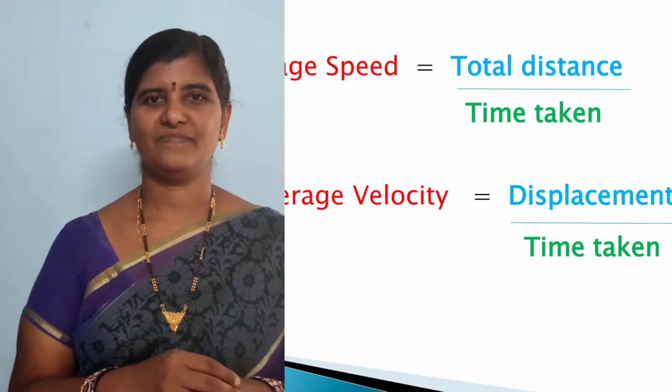Speed and velocity. Here, one person is traveling from Visakhapatnam to Vijayawada in Godavari Express. He starts his journey in the evening and reaches his destination at 5 AM the next morning. How can you find out the average speed and velocity? By using the formulas for average speed and average velocity.